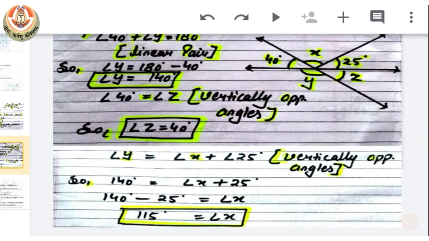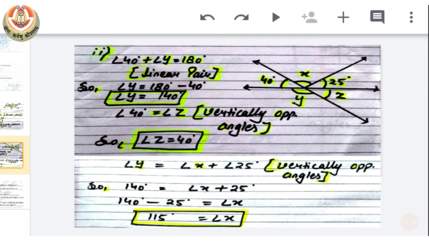So you can see here how we can easily find the value for given alphabets with the help of the topics we had discussed in our previous class.